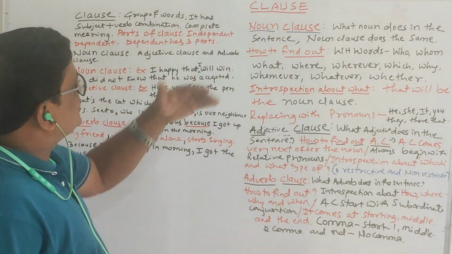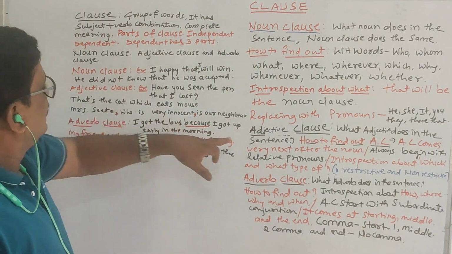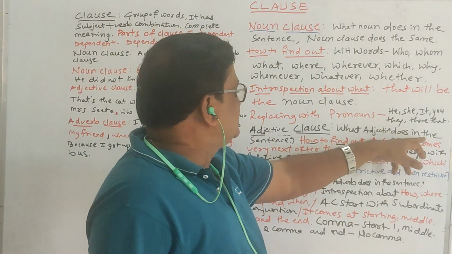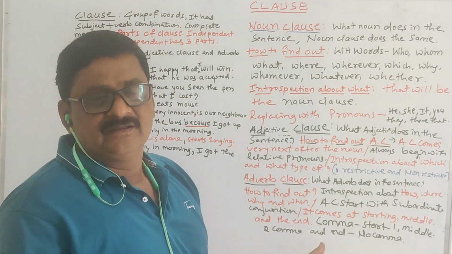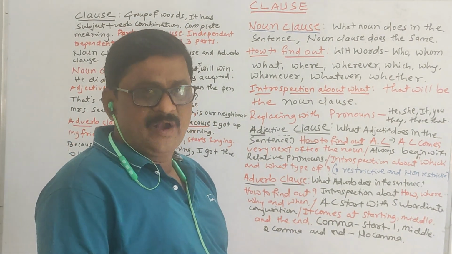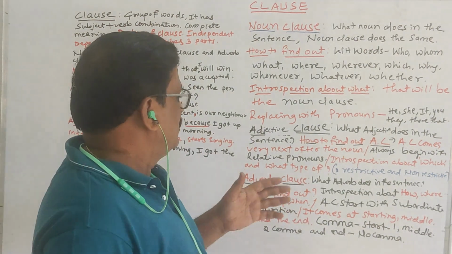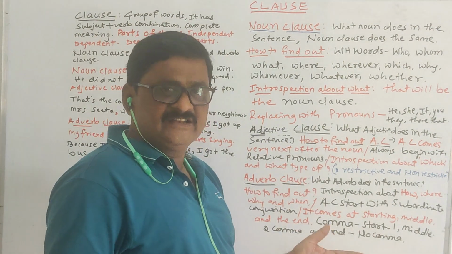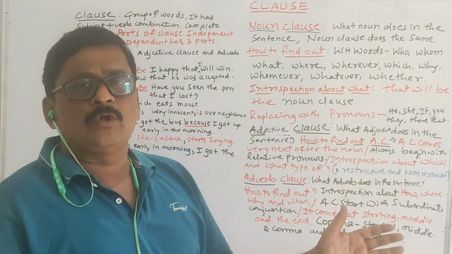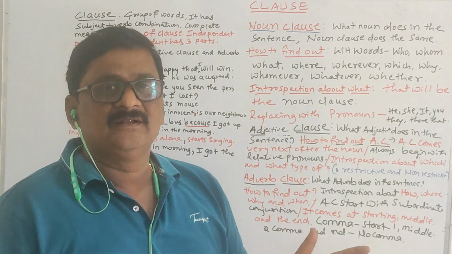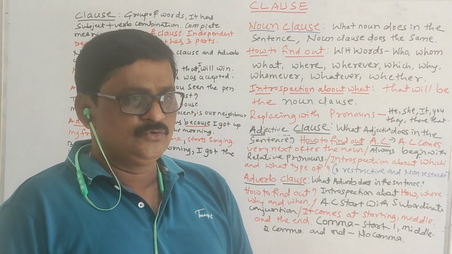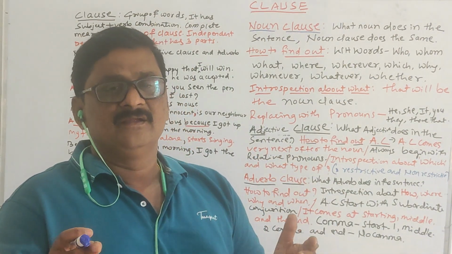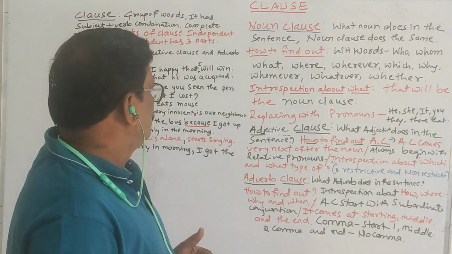Then after this, adjective clause. What does an adjective do in the sentence? We know it very well. It tells about the noun, whatever it may be. In the same way, an adjective clause also does this in the sentence, but it has more than one word. A single word is not enough to describe the noun. That is the main thing, and it has more than two words.